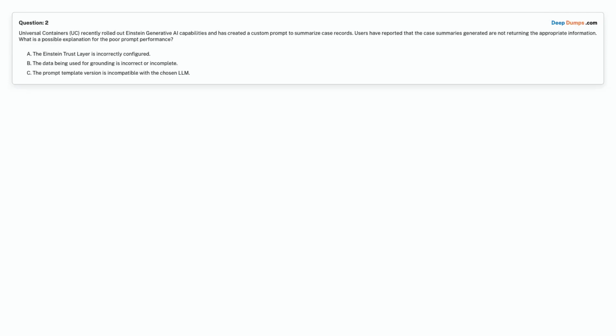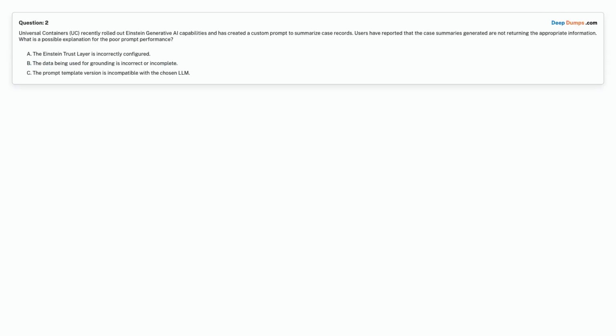Question 2. Universal Containers (UC) recently rolled out Einstein generative AI capabilities and has created a custom prompt to summarize case records. Users have reported that the case summaries generated are not returning the appropriate information. What is a possible explanation for the poor prompt performance?